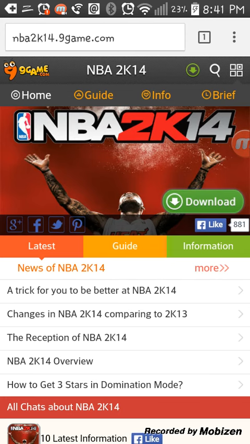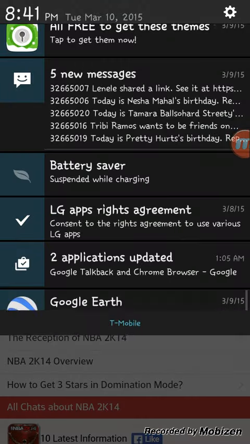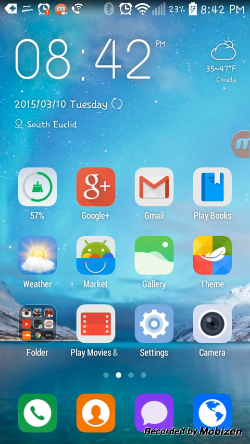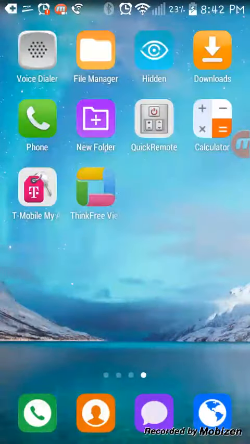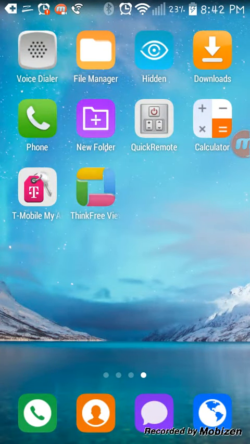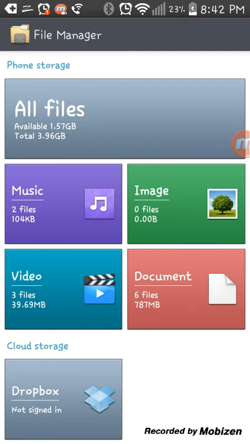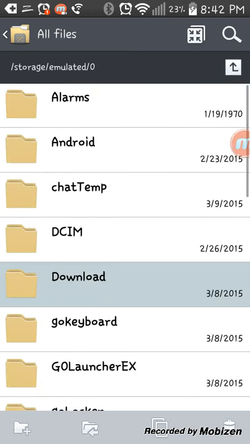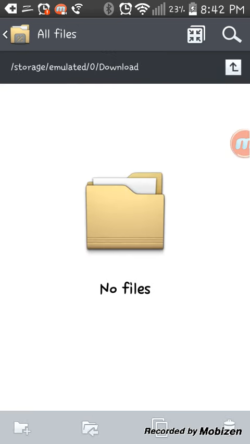Then, of course, you press the downloading button. Then, once the game is done downloading, go to File Manager. All files, internal storage, downloads. And plus, the download should be here.